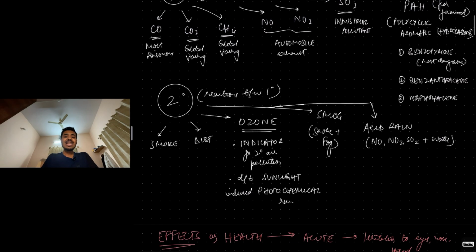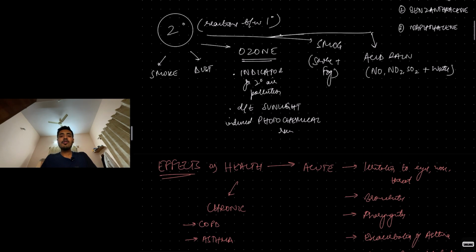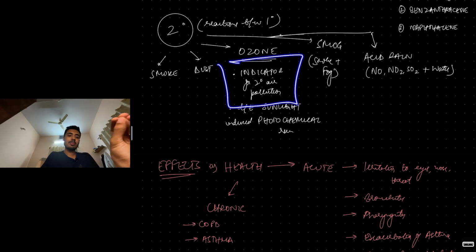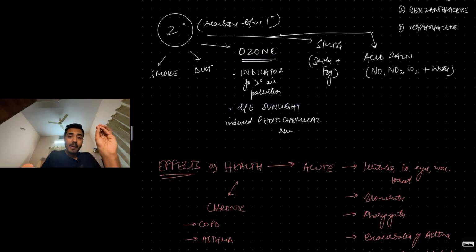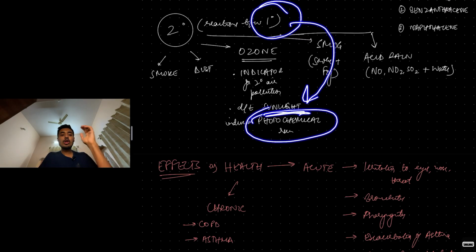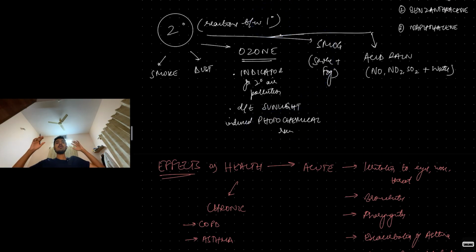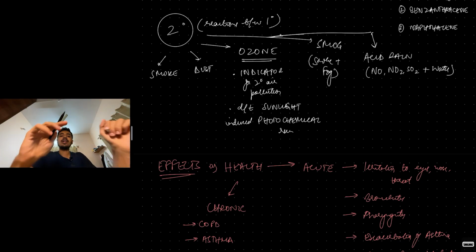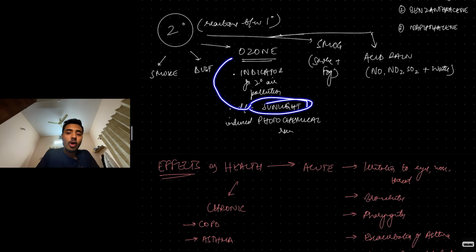Secondary air pollutants are formed from primary air pollutants. Okay, smoke, dust, ozone. Ozone is the best indicator for secondary air pollution. It is formed from primary air pollutants due to a photochemical reaction induced by sunlight. The primary air pollutants and the oxygen in the air undergo a photochemical reaction due to sunlight to form ozone. Smog is smoke plus fog.